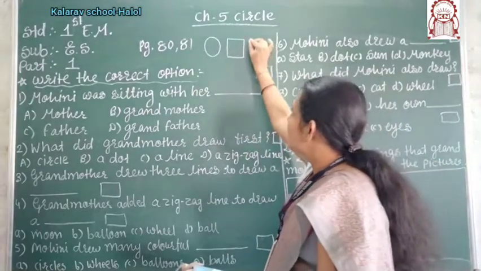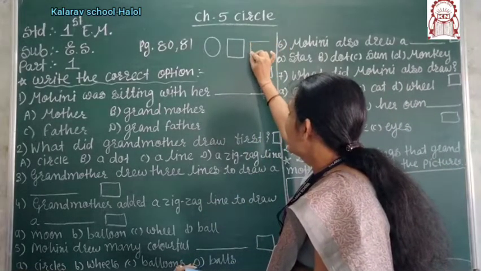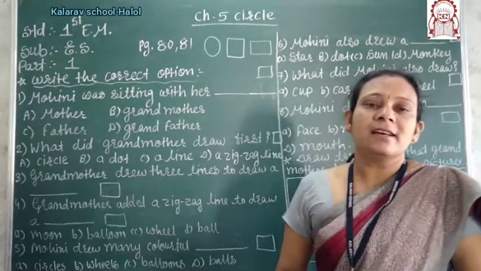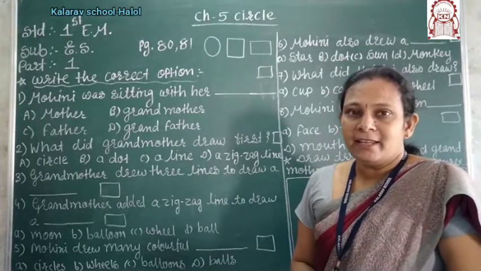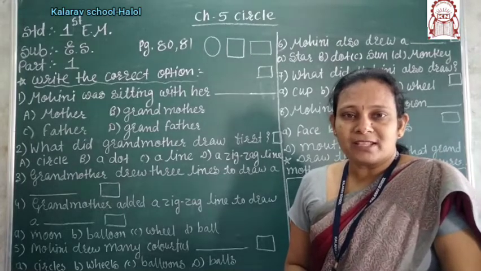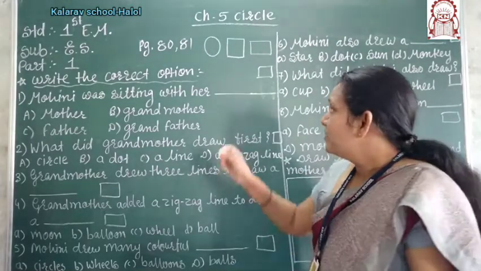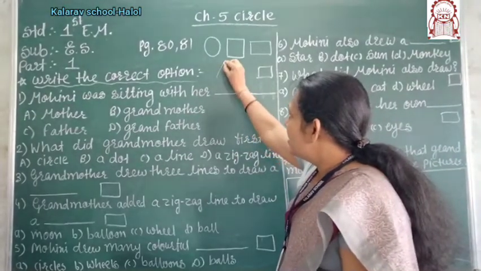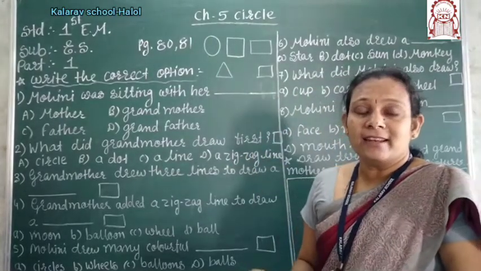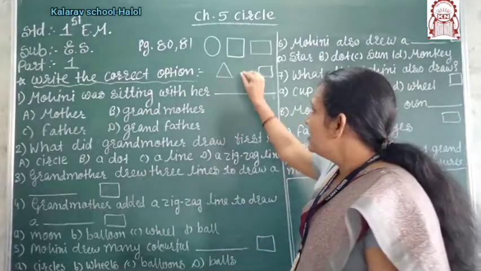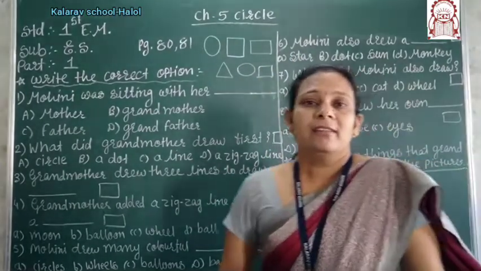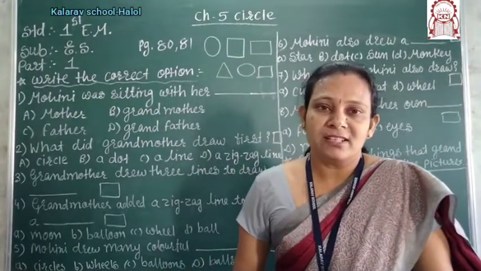Now the third one is the rectangle. Two lines are big and two lines are small. It is the rectangle, right? You already learned different types of shapes in senior KG and you have to fill the color. Now it is the triangle, right? This is the triangle. Now another shape is the oval. Right? So today we learn a lesson about the different shapes.